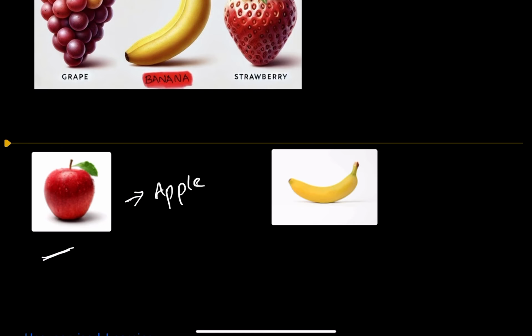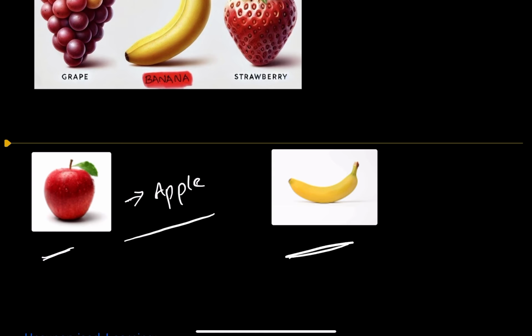How is the model going to display it as an apple? Because it got trained previously. If a figure has such characteristics, it is an apple: if it is red in color, and if the shape of the apple is round. That means it considers some parameters, right? Based on it, the model is able to display its name as apple.